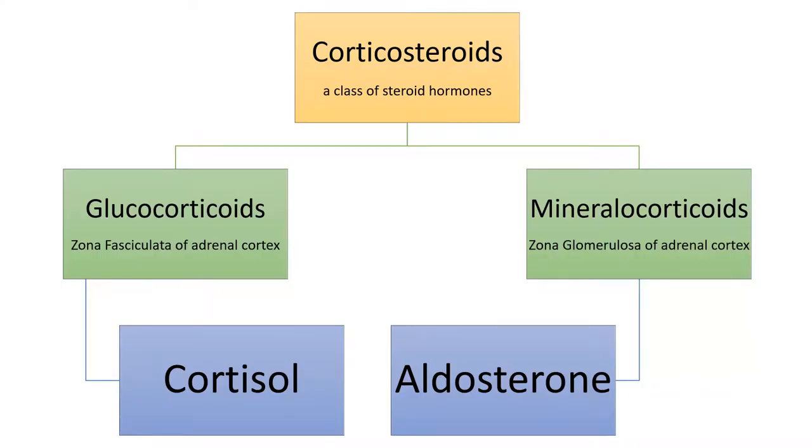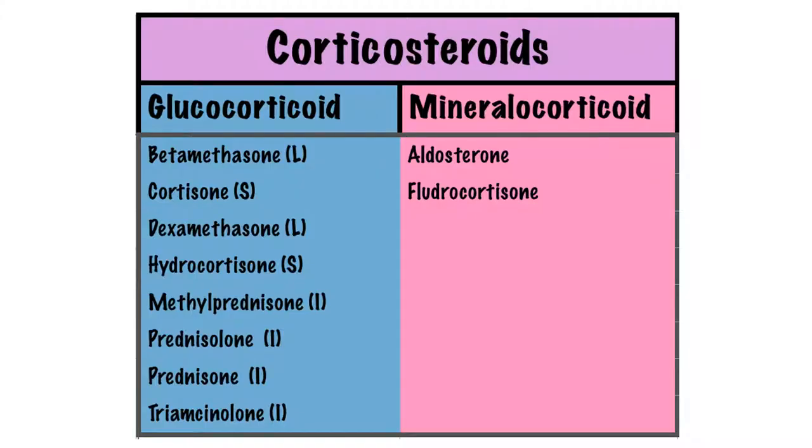So again, just looking at corticosteroids in general, you've got two main types: glucocorticoids, which is in a different discussion, and today we're going to take a look at the mineral corticoid type, which is produced in the zona glomerulosa of the adrenal cortex. The primary mineral corticoid that we're going to talk about is aldosterone. Again, these are some of the types of corticosteroids you've probably heard before. We're going to be in the pink zone today talking about aldosterone.